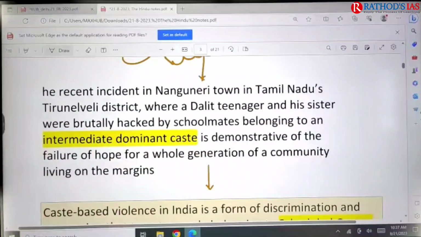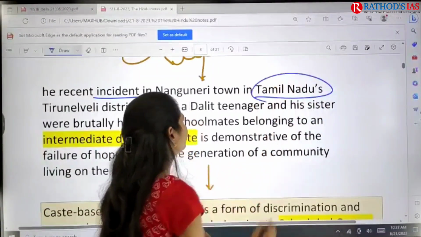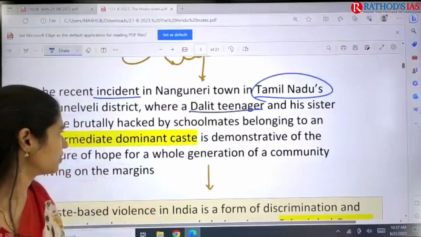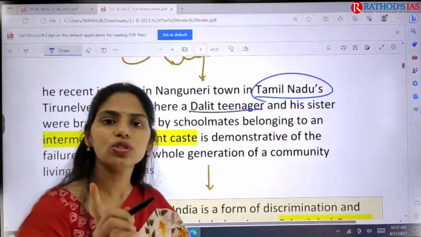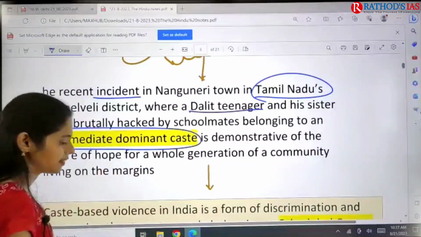You know the present context, right? The present context is the recent incident which happened in Tamil Nadu. It is the attack on a Dalit teenager and his sister, and they were attacked by schoolmates, and those schoolmates belong to an intermediate dominant caste.